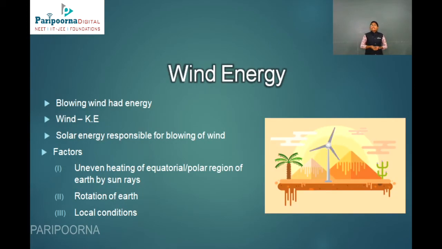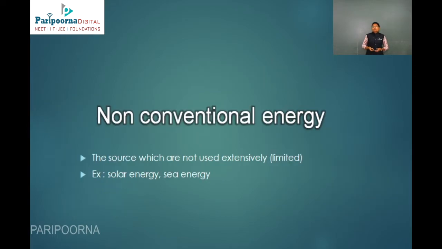And here comes another energy, wind energy. Blowing wind has energy, that is the kinetic energy, and solar energy is responsible for the blowing of wind. That's why we say that the ultimate source of energy is the sun. So what are the factors here? The uneven heating of the equatorial and polar regions of the earth by sun rays, the rotation of the earth, and the local conditions.